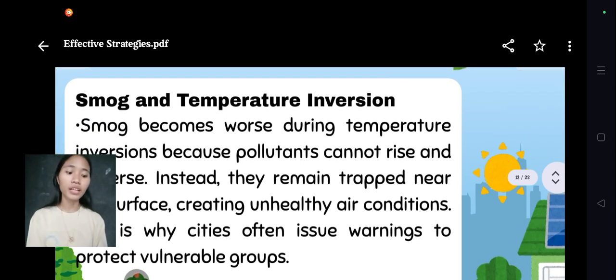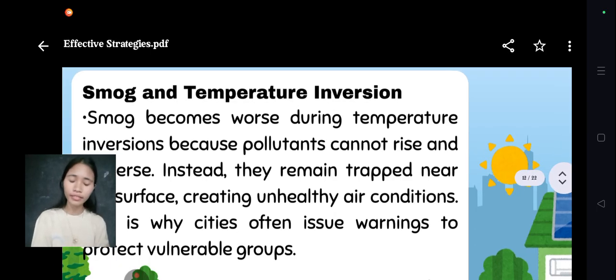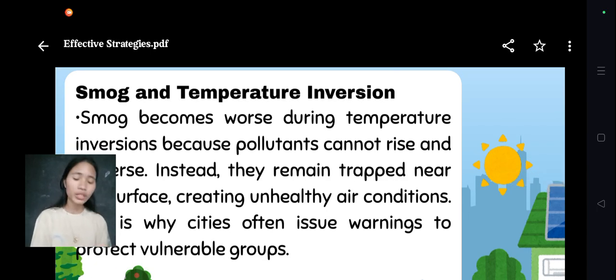Next is smog and temperature inversions. Smog becomes worse during temperature inversions because pollutants cannot rise and disperse. Instead, they remain trapped near the surface, creating unhealthy air conditions. This is why cities issue air quality warnings to protect children, the elderly, and people with respiratory illnesses.